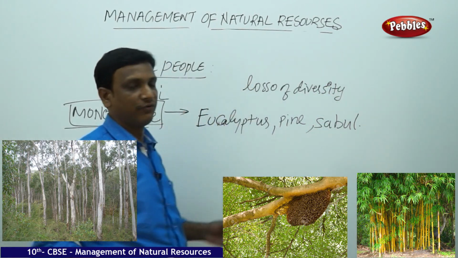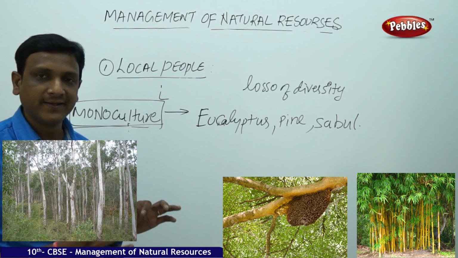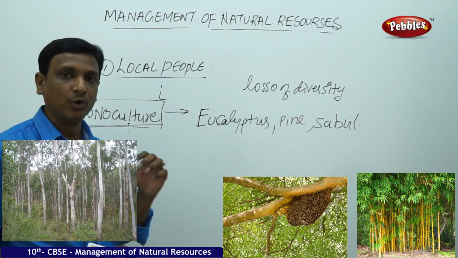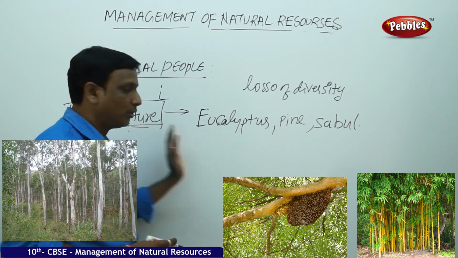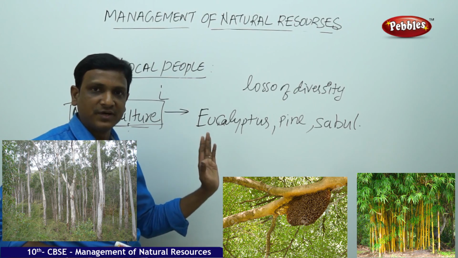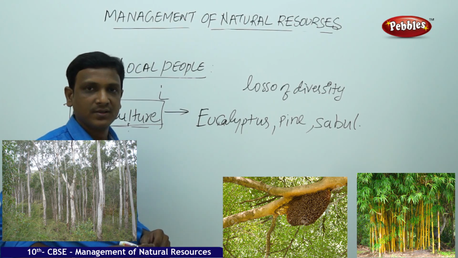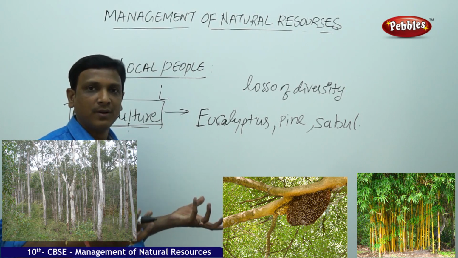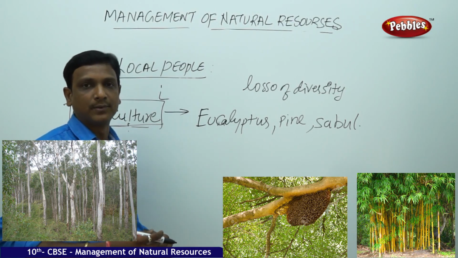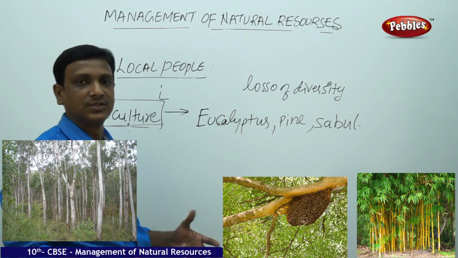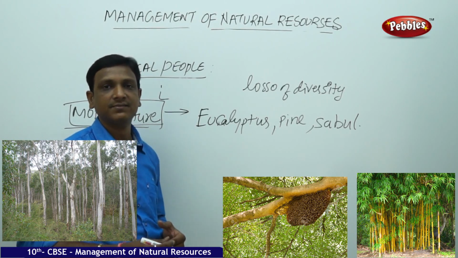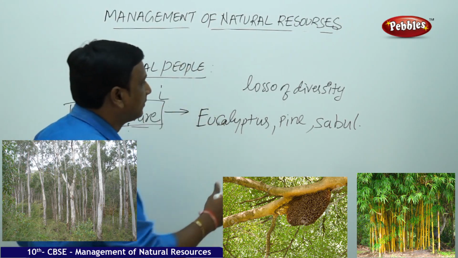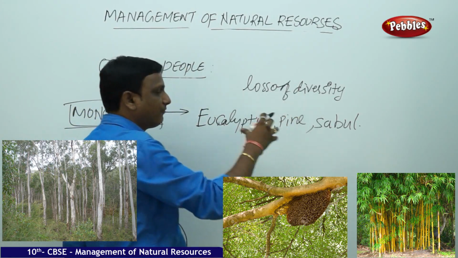When it was in the control of local people, different kinds of trees, different kinds of plants were available. Local people are aware of the medicinal value of different plants. So once it goes into that monoculture, the different varieties of herbal plants disappear. So we are missing a lot of plants with wonderful medicinal properties, and the knowledge about the plants has also disappeared because of this monoculture. So loss of diversity, loss of knowledge about the medicinal plants. So we are separating the people from the forest.